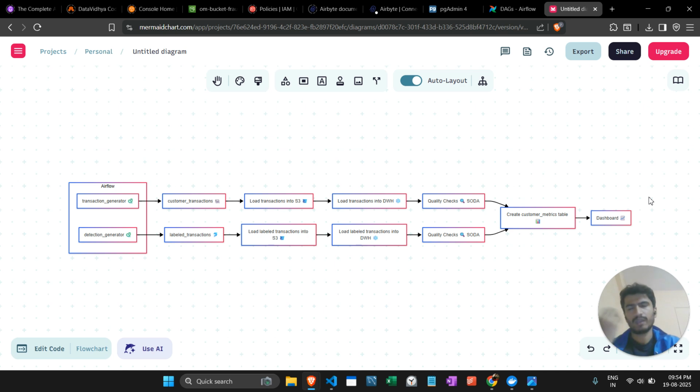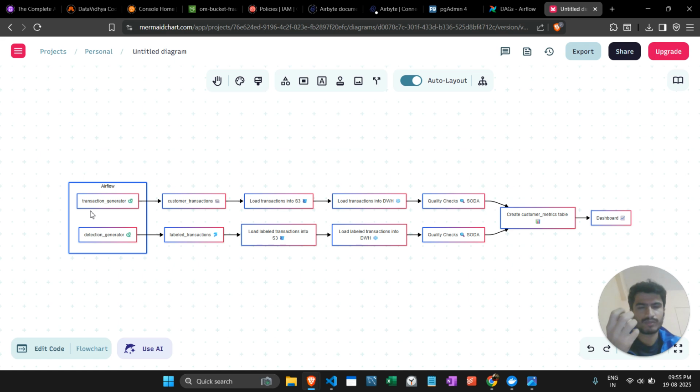So I will start from the Airflow. First of all, we created a random data set, and we also created some fraud data set. We will compare these data sets and make our assumptions using DBT, and finally a dashboard. We created transaction data, and we also created some fraud data, where in that transaction data some fraud happened. This data is randomly generated, and the fraud data as well is randomly generated.